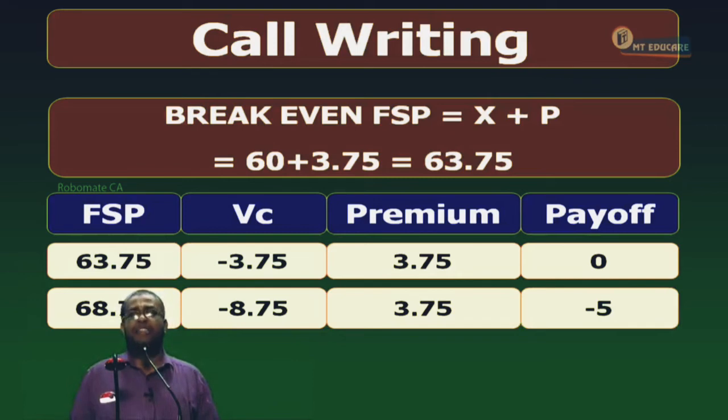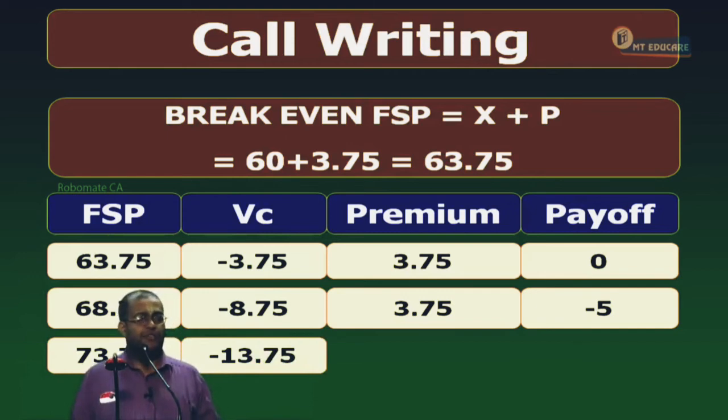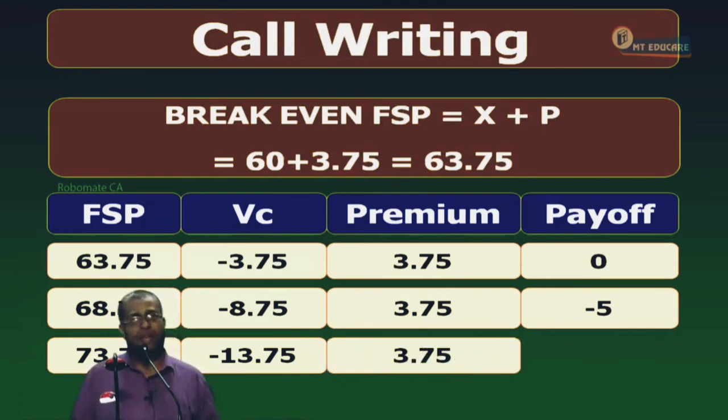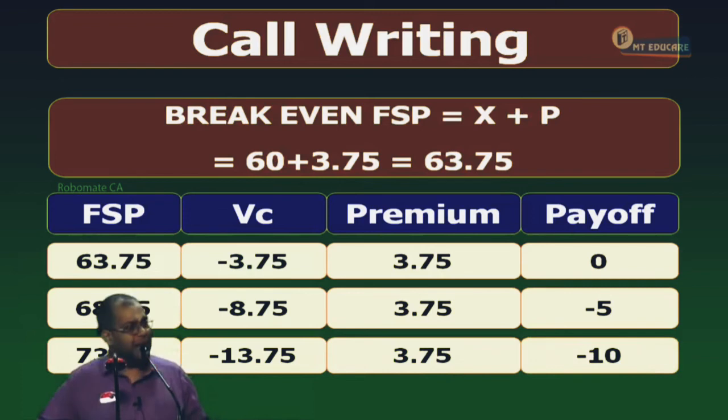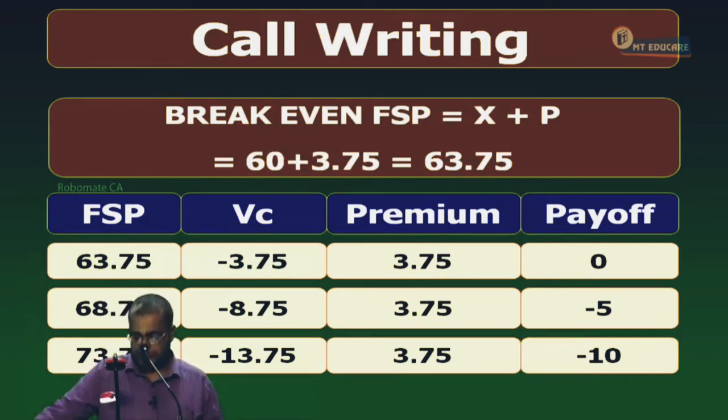She wants to know what will be happening for minus 10 payoff. What will be the FSP? 73.75. FSP is 73.75. Tell me, what is the value of the call here? Right to buy at 60, a share worth 73.75. Profit to holder 13.75, loss to writer minus 13.75. What is the premium received? 3.75. What is the payoff? Minus 10. The payoff is minus 10.